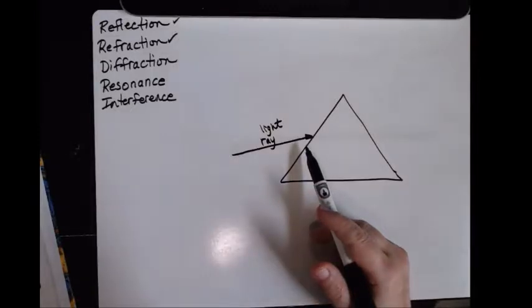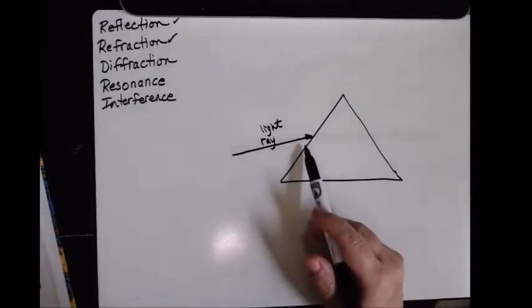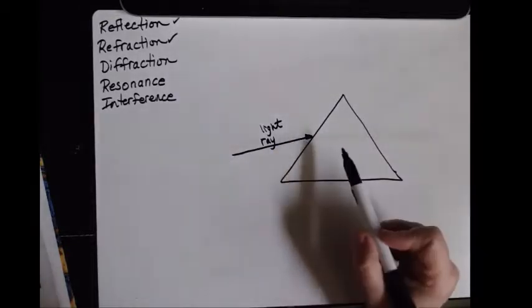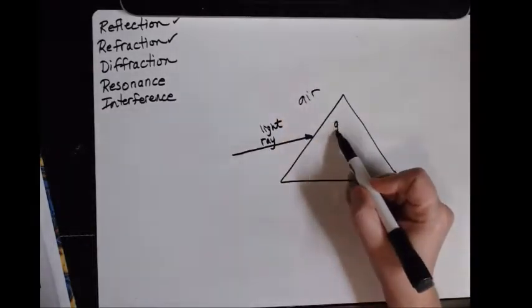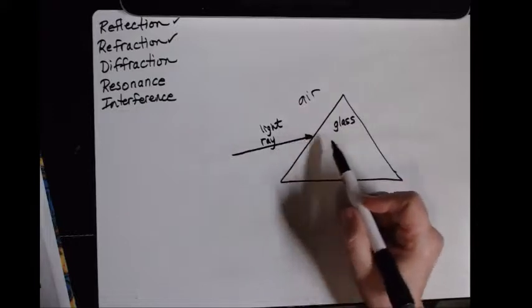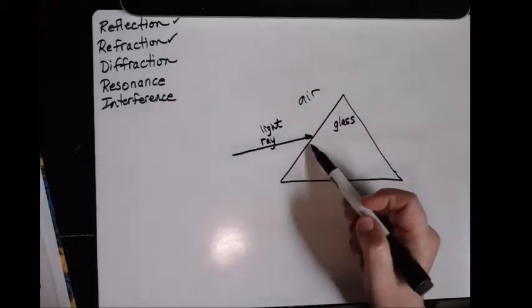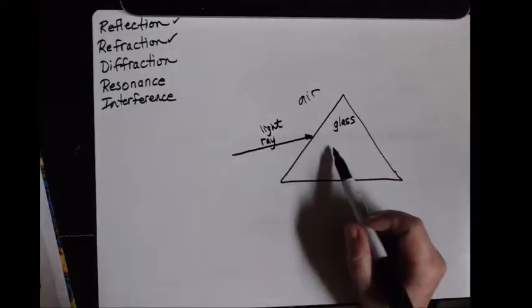So imagine I've put it through a slit or something like that to get a very concentrated ray of white light. So it hits this surface. Now here I have air, but here I have glass. The speed of light changes at this surface, when it goes from one medium to another medium. It's actually bent a little bit.